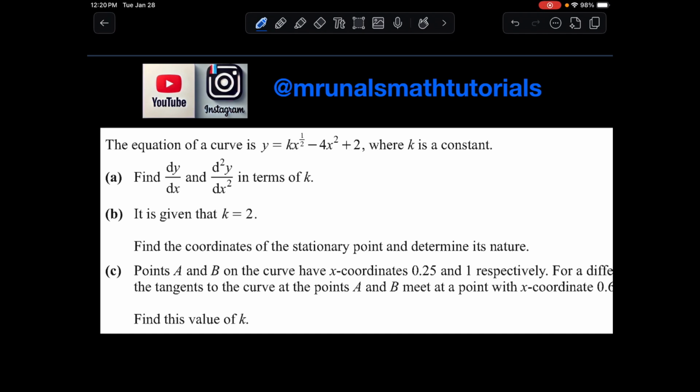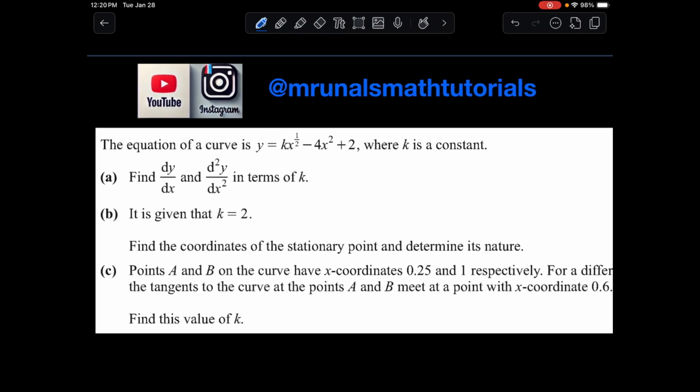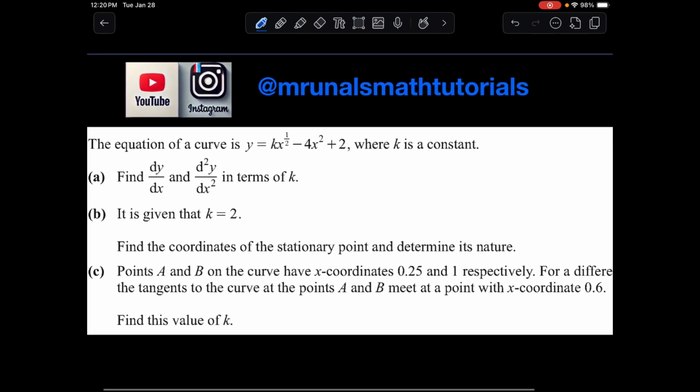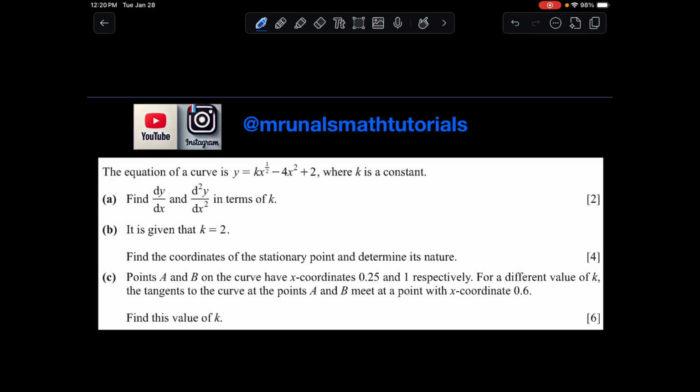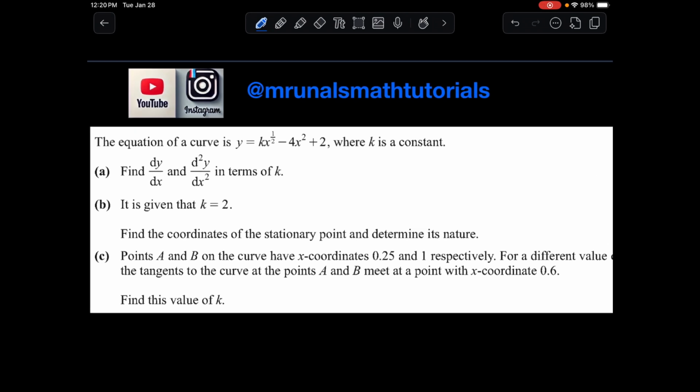We need to find the coordinates of the stationary point and determine its nature. Lastly, part C is asking: points A and B on the curve have x coordinates 0.25 and 1 respectively. For a different value of k, the tangents to the curve at points A and B meet at a point with x coordinate 0.6. We need to find the value of k. A lot of things happening in this question. Let us try to evaluate.